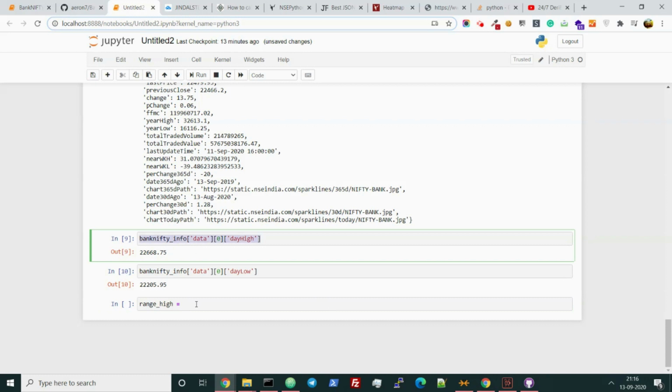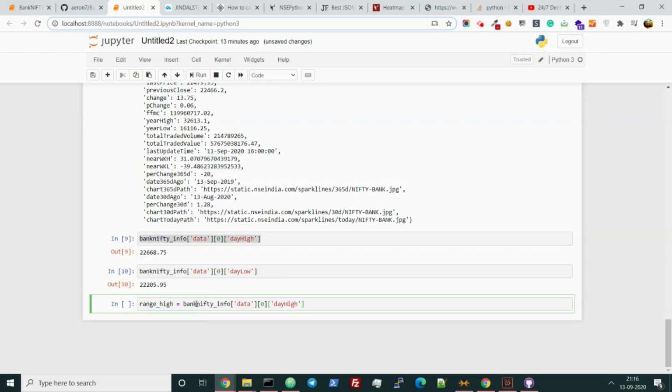If you run this program at 9:25, which is exactly 10 minutes after 9:15, we can just cron the program, right? Cron means you can run the program at a particular time. If you do that, then it will just show the range high from 9:15 to 9:25. What is the intraday high? So you can store the data here. We are taking the intraday high and low at 9:25. So we are assuming that we shall run this program at 9:25.